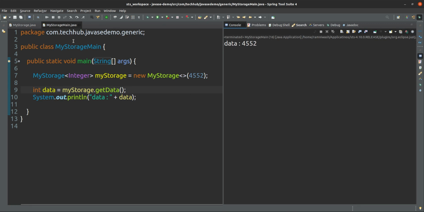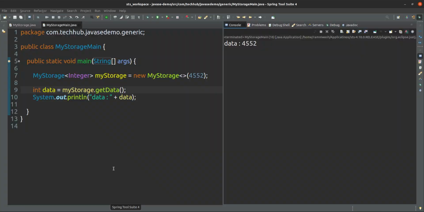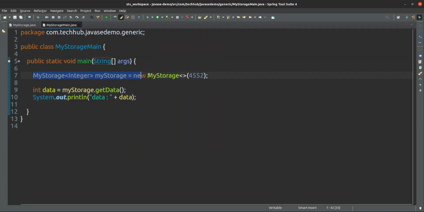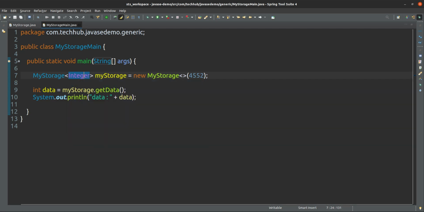So this is called generics. Generics means tighter type check at compile time. Here we are making the type check tighter. We are telling the compiler, please use my storage class with this data storage type. The data type should be Integer only. We are making the type check tighter here. So this is called generics.